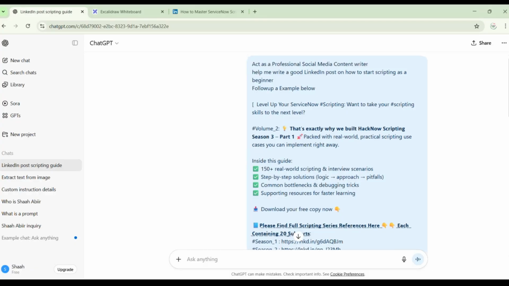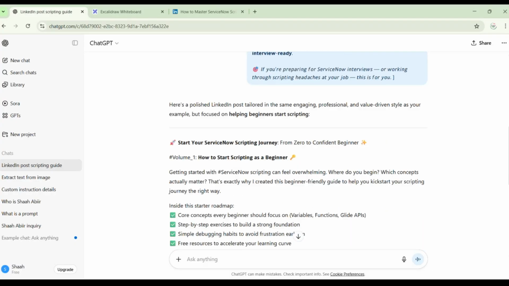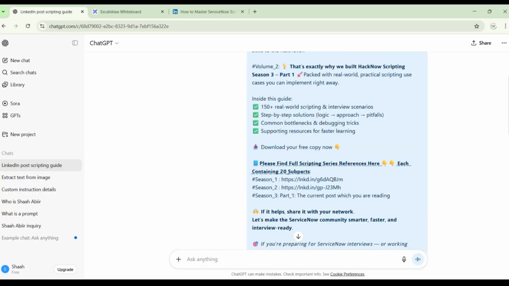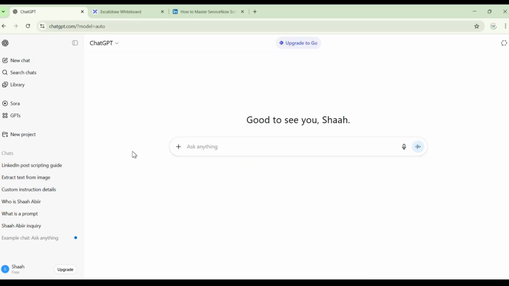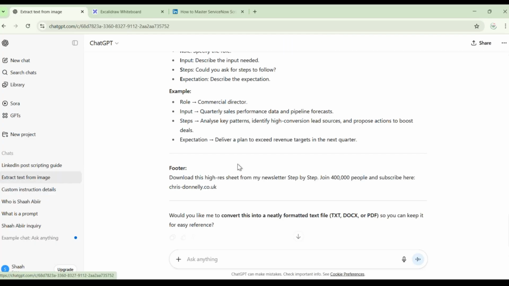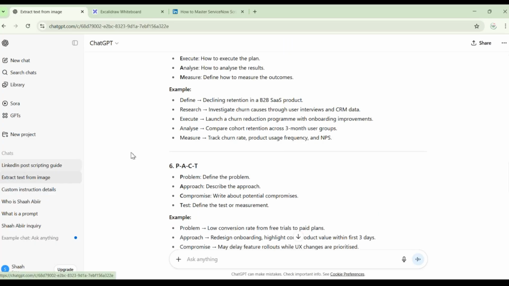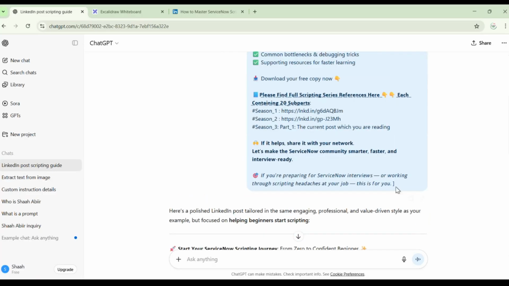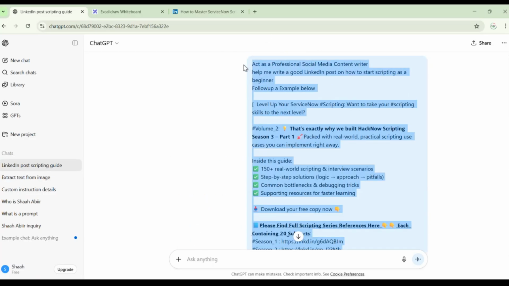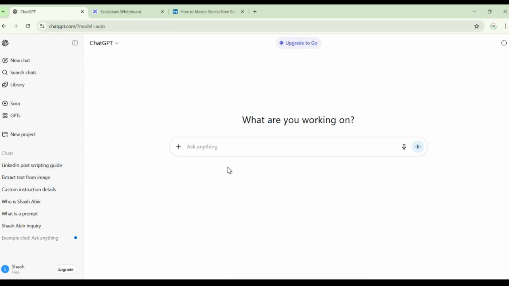Now the next question. If you are not aware how to write a prompt, in fact you can do the same thing. Let's say I want to write a very good prompt, but I don't know how to write it. No worries, you just have to utilize your brain. I will copy this entire thing, open up a new chat, and write, help me write a good prompt